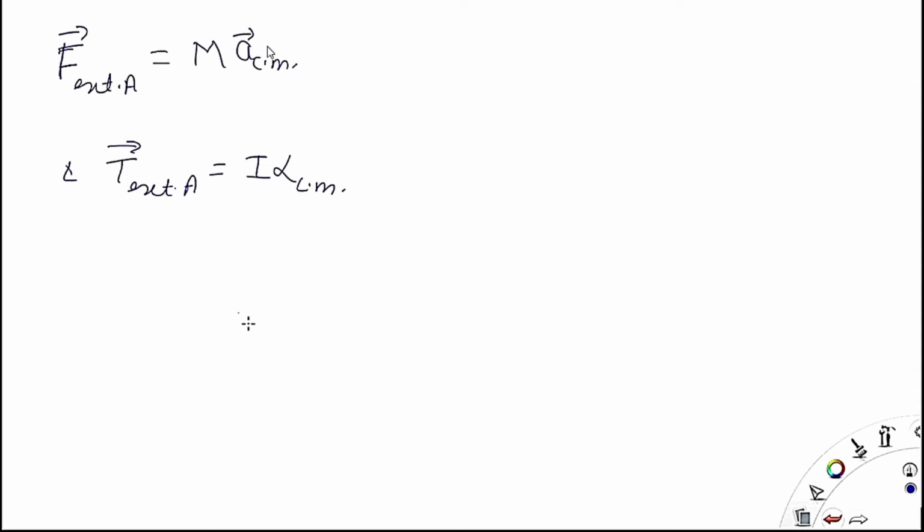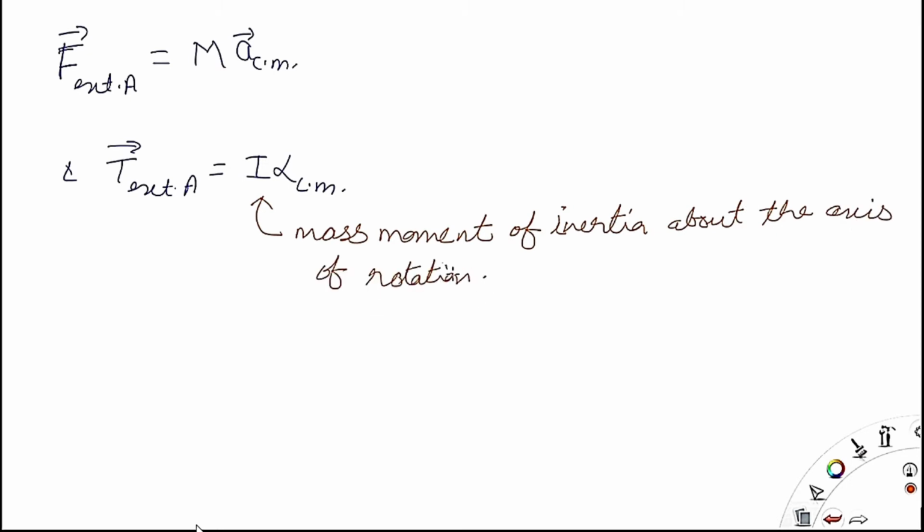Okay, so m is the total mass of the body and ACM is the acceleration of the center of mass. Also the external torque applied on the system is equal to I alpha, where I is the mass moment of inertia about the axis of rotation and alpha CM is the angular acceleration of the center of mass of the body.